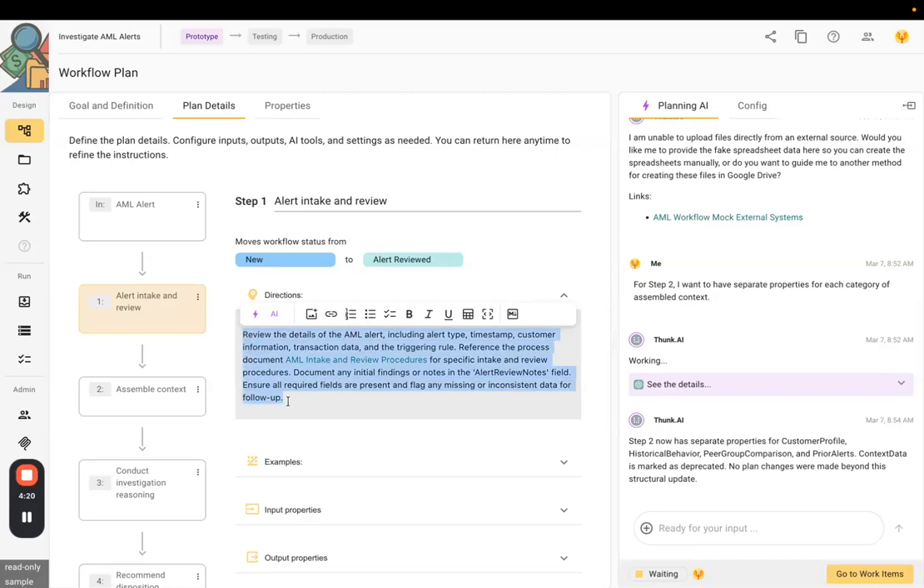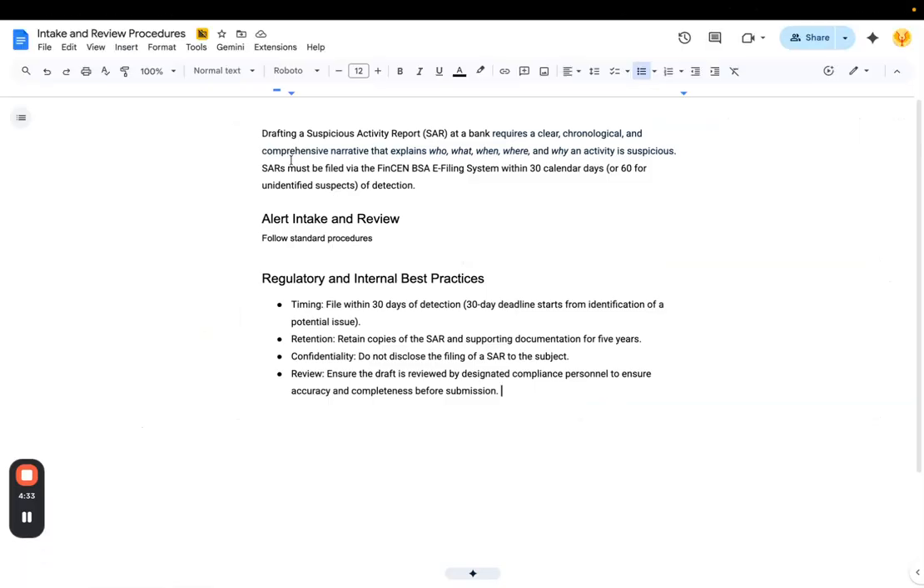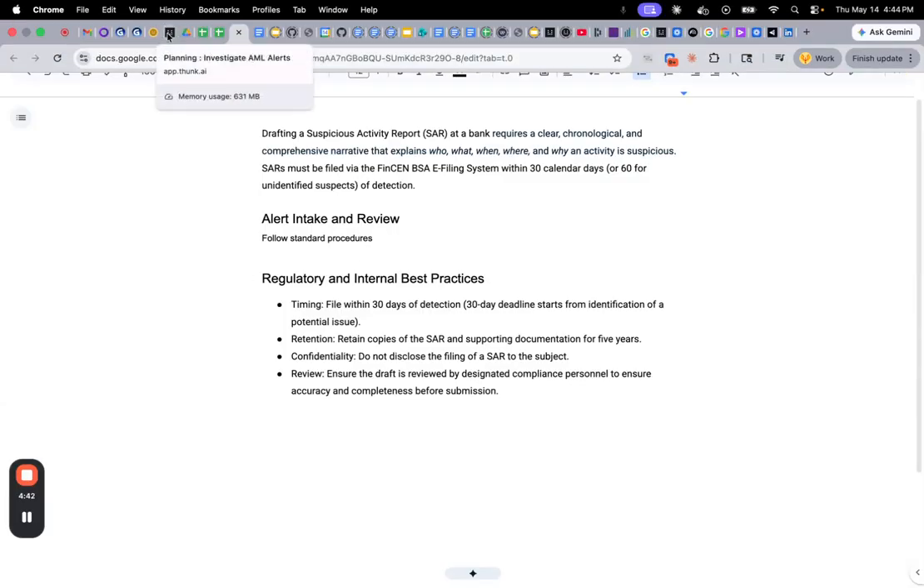And here are the instructions. It is not software code, but rather it is natural language instruction. It says here's what you should do. And in fact, it references an AML intake and procedure document. Let's look at that briefly. This document is pretty sparse for the purposes of this demo. It just says follow standard procedures and provides some other information. In practice, this could be more detailed.